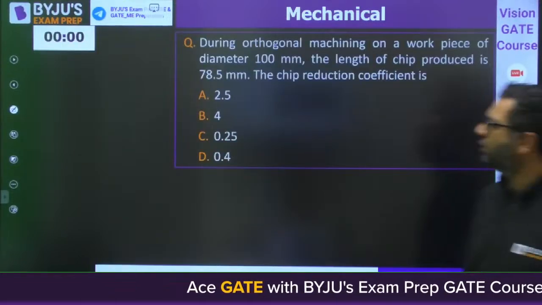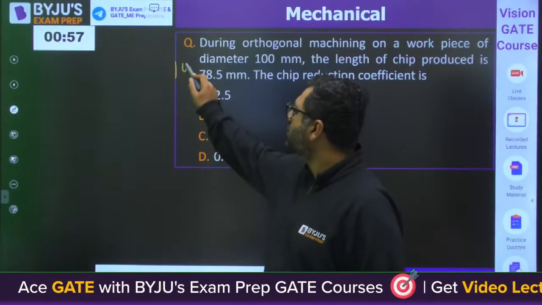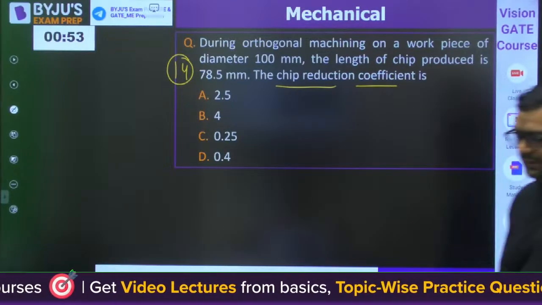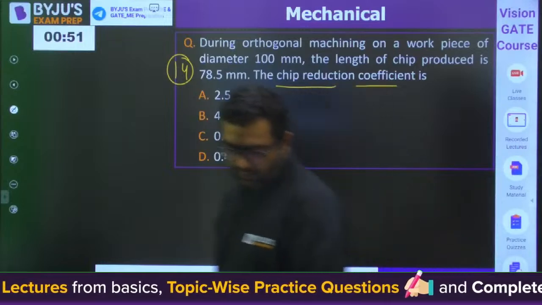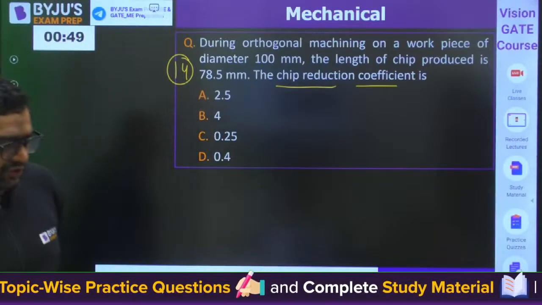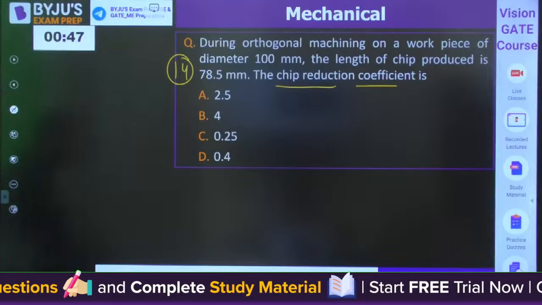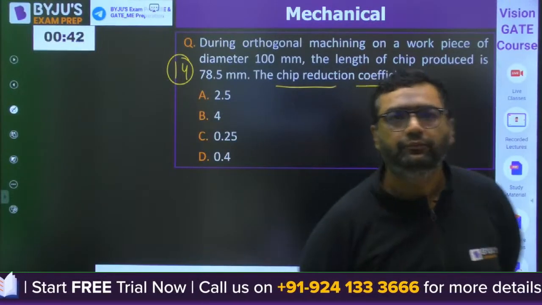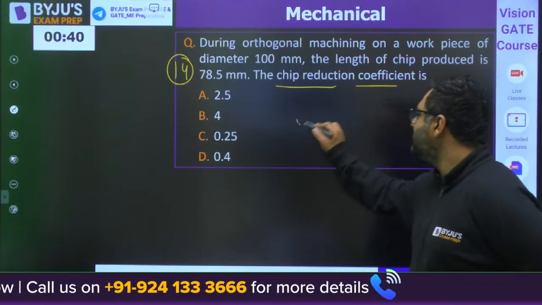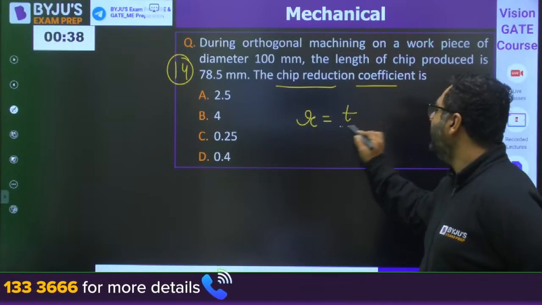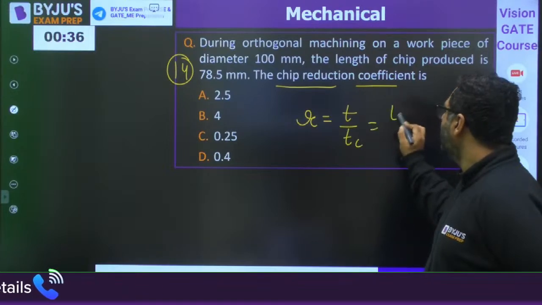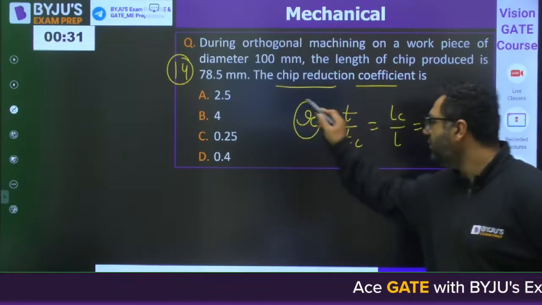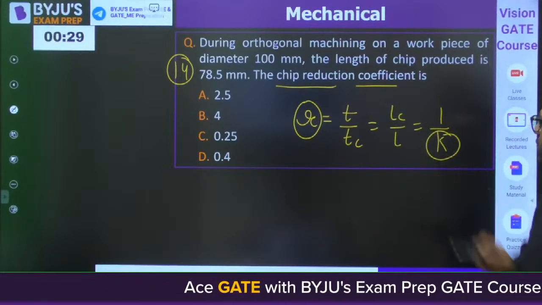Moving to question number 14. This is the chip reduction coefficient. Solve this chip reduction coefficient. So r is t by tc, lc by l, and this is 1 by K. r is chip thickness ratio, K is chip reduction coefficient.